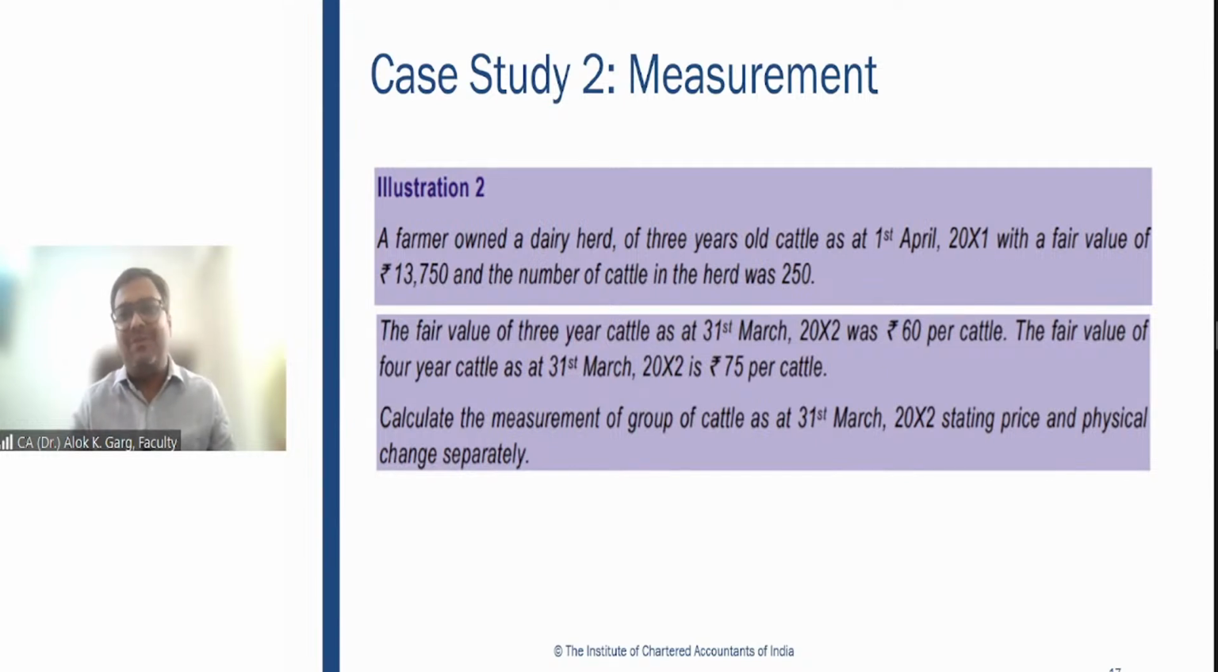Now the first question to all of you, right? You know that the quantity is 250. 55 rupees was the initial value of 3-year-old cattle. In this question, what is the closing fair value? Will you take 60 rupees or will you take 75 rupees? Calculate the measurement of the group of cattle as at 31st March 2002, stating price and physical change. So that I'll discuss separately, but please let me know whether you will take 60 rupees or you will take 75 rupees for the valuation.